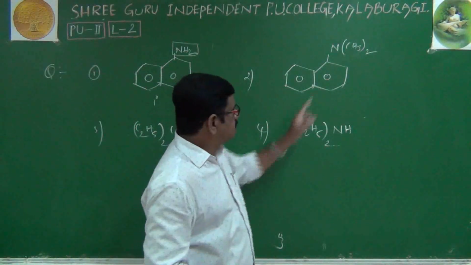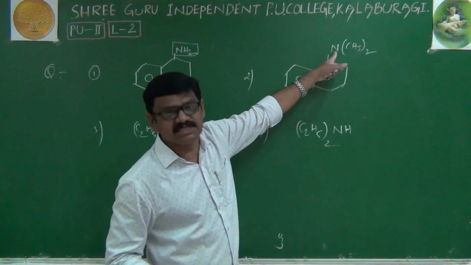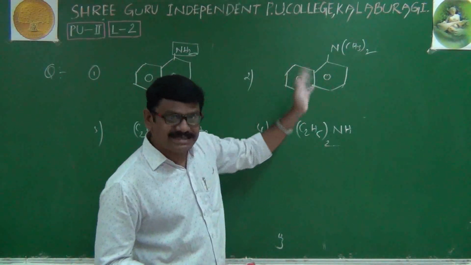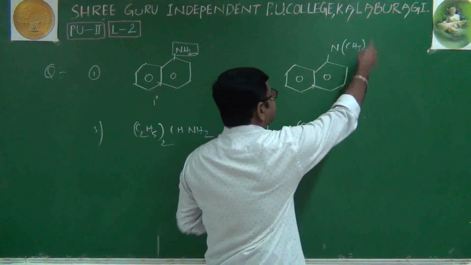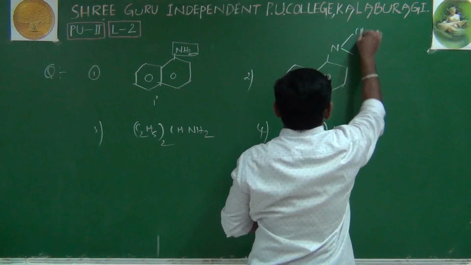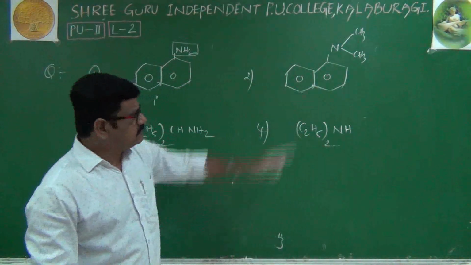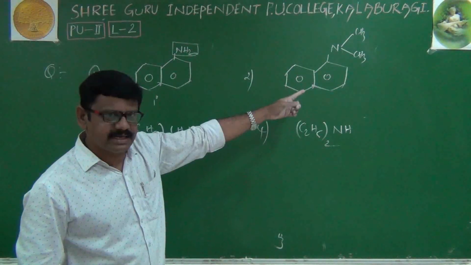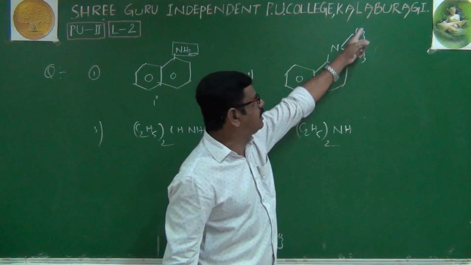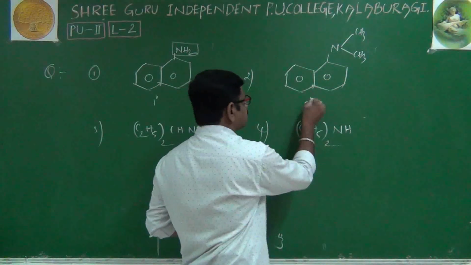Second question. Here we have nitrogen only, no hydrogens at all. In the detailed manner, we write CH3 taken twice: CH3, CH3, both are the same. Now which amine is it? Directly we can tell it is a tertiary amine because nitrogen is connected to 1, 2, 3 carbons. Tertiary amine it is.